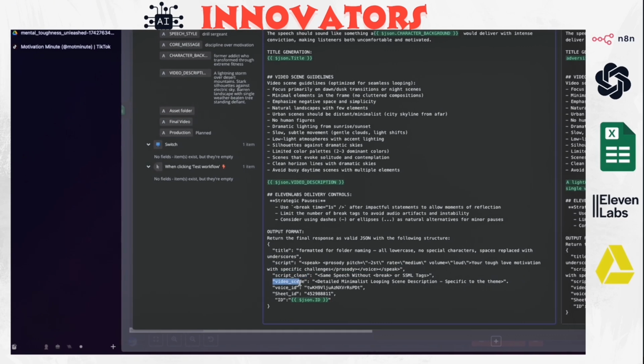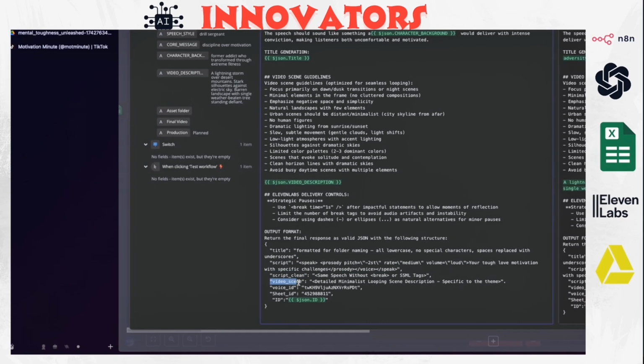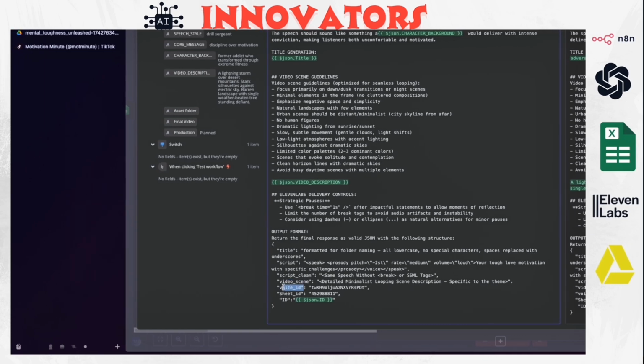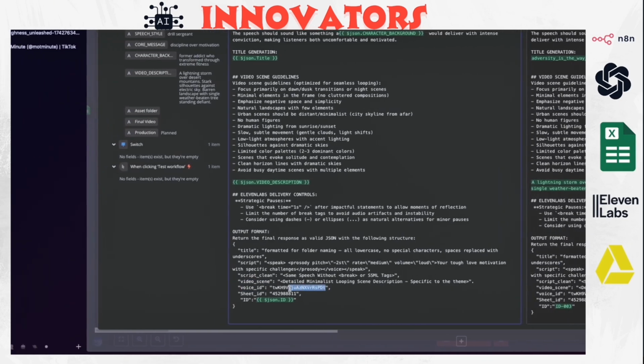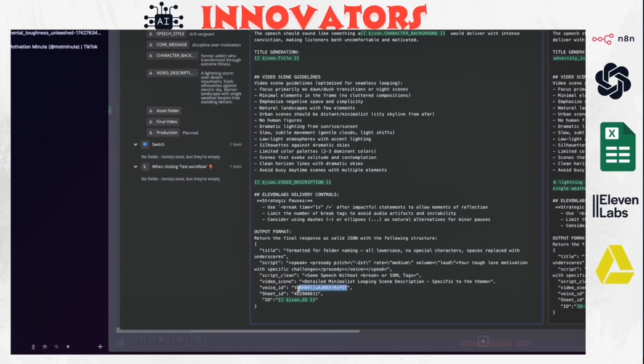And the video scene is a prompt that we're going to send later to a video generation model to generate a video. And the voice ID, this is something I will need to show you. Basically it's an ID for the voice. We have 6 different IDs, and every ID represents a character. So there are 6 different voices.